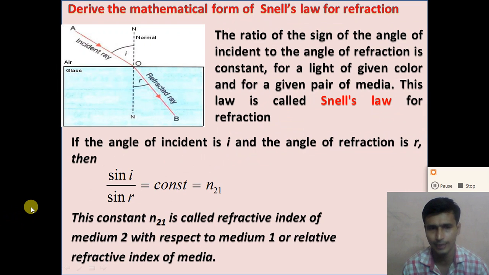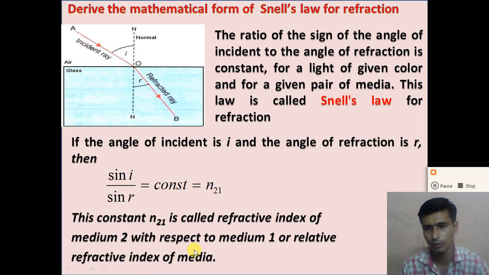If we consider the angle of incidence i and the angle of refraction r, then according to Snell's law, the ratio of sine i to sine r is constant, and this constant is known as n21. What is n21? n21 is called the refractive index of medium 2 with respect to medium 1, or the relative refractive index.